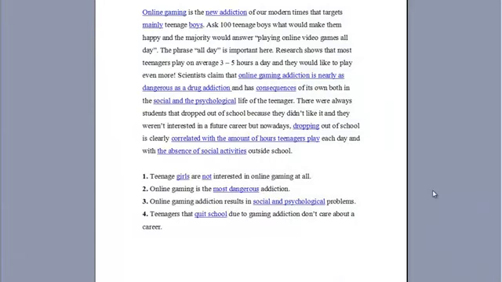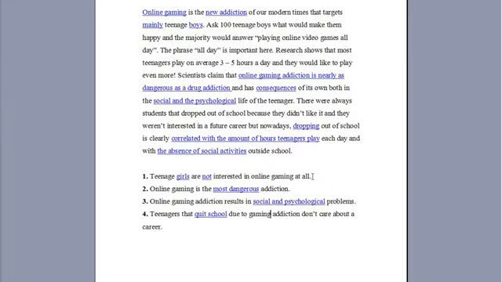Okay, this is a paragraph taken from a text talking about online gaming addiction. So we will use this paragraph as we would a whole text, for convenience. We have done our skimming in the text and our underlining. As you can see, our underlining of keywords that we think are important is in blue. So we move straight on to the statements. Let's read the first one over here. Statement number 1: Teenage girls are not interested in online gaming at all.